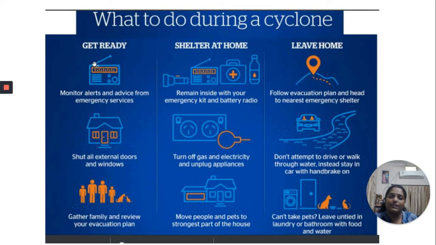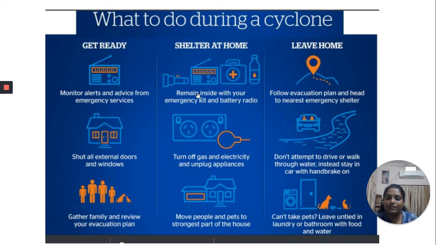If we are living in a cyclone prone area, we should always be alert, monitor the weather forecast, and listen to the alerts and advice. Shut all external doors and windows. Gather the family and review the evacuation plan. If there is a need to evacuate, we should discuss it with everyone.